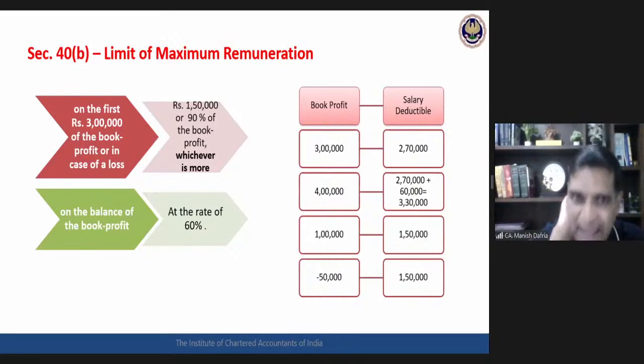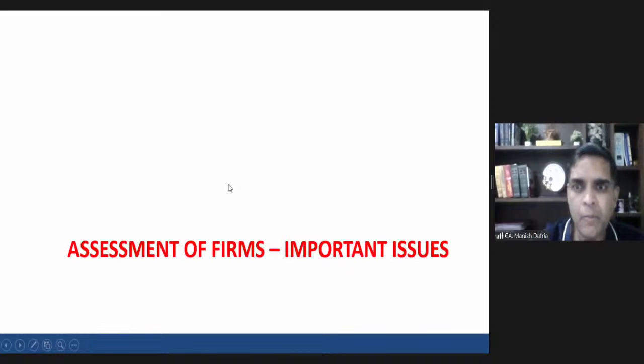Okay, so calculation part. First, let's get clarity exactly on the calculation part. Even if there is a loss, 1.5 lakh salary can be claimed. If the book profit is even less than 1.5 lakhs, still 1.5 lakh salary deduction can be claimed. 1.5 lakhs or 90% of the book profit, whichever is higher, that is the first leg. Over and above 3 lakhs book profit, 60% of that book profit would be the deduction available.